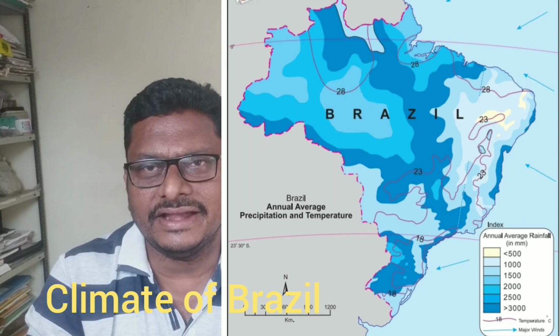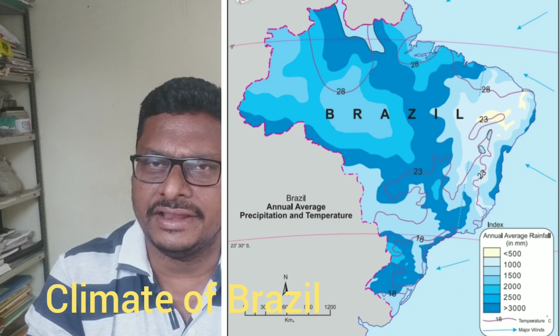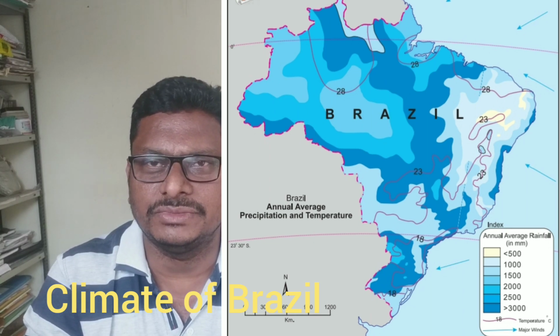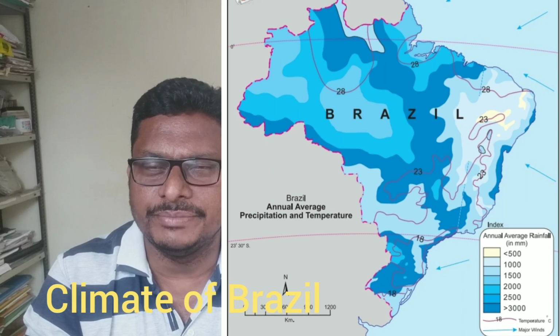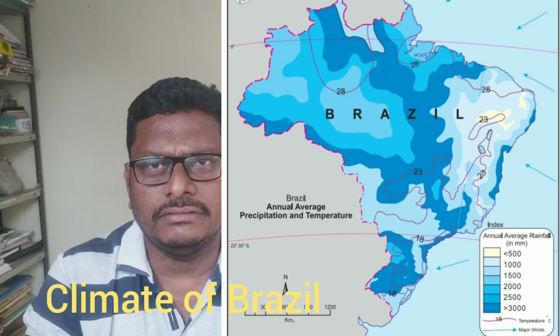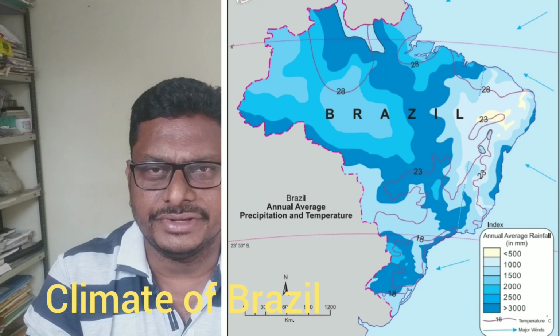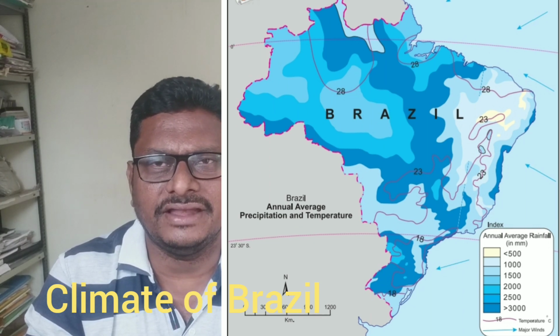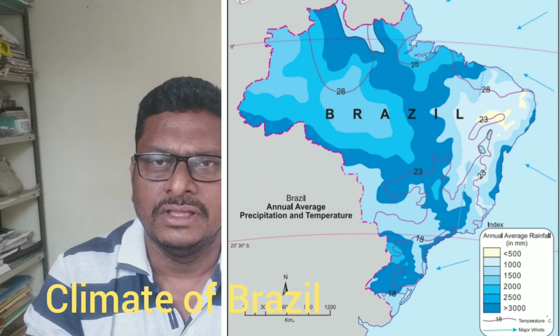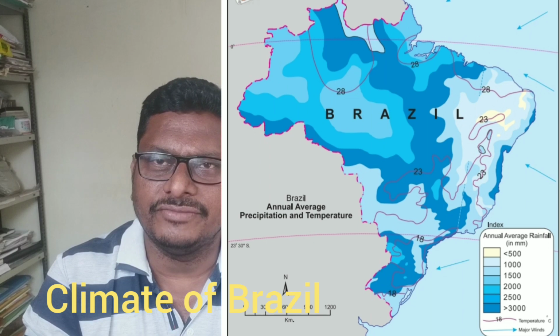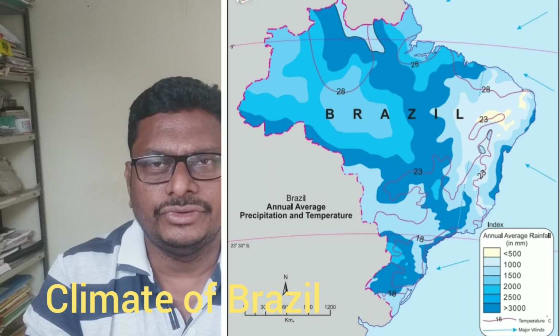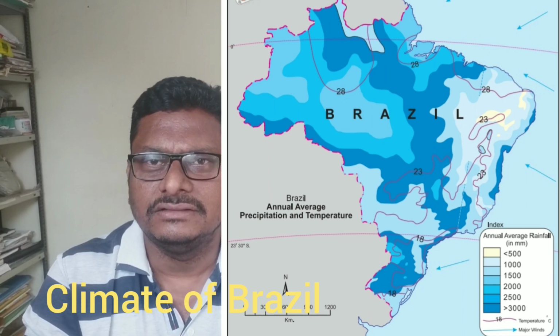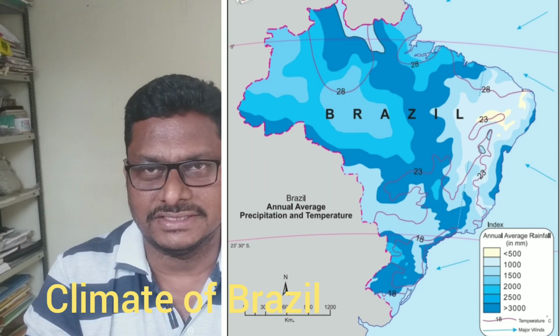Then we cross the Great Escarpment and enter the coastal areas, particularly the southeastern part of Brazil. There we can see a mild temperature, and the rainfall is more than 300 millimeters. In the northwestern part of the Brazilian highland, that is the Parana-Paraguay system, there is a hot or mild type of climate, and rainfall is also more than 300 millimeters. So this is the climatic condition of Brazil.